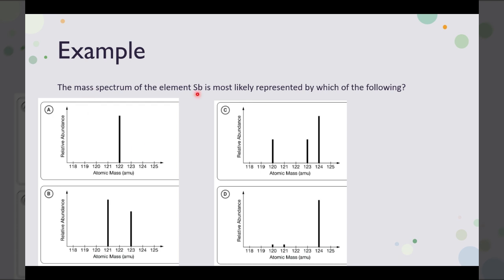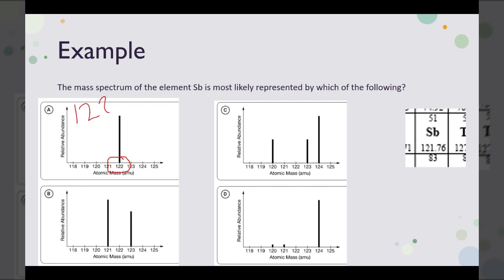Okay, here's another example. The mass spectrum of the element antimony is most likely represented by which of the following? So here are 4 examples of mass spectrums. If we look at the periodic table, antimony has an average atomic mass of 121.76. So for this first one, there's only one isotope with exactly a mass of 122. If antimony's mass was 122.00, this would be the mass spectrum for that. But it's not. Antimony has a mass of 121.76.